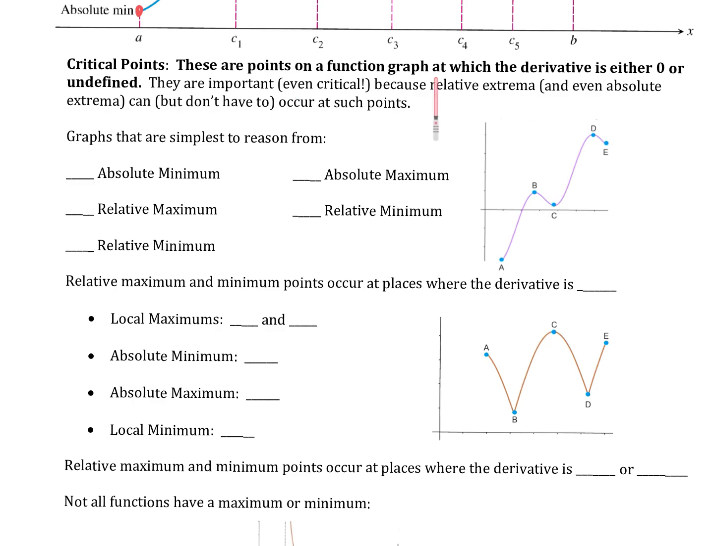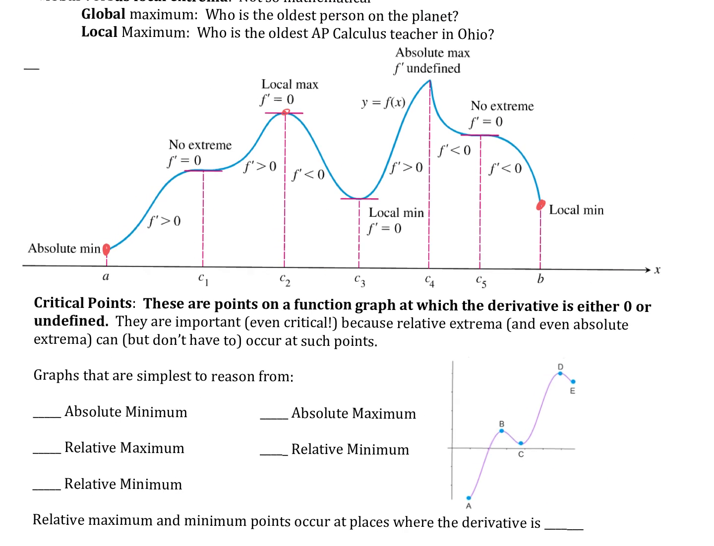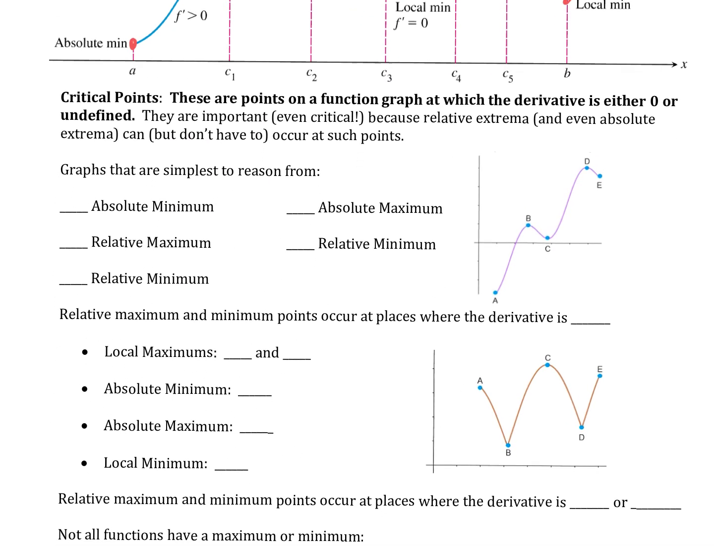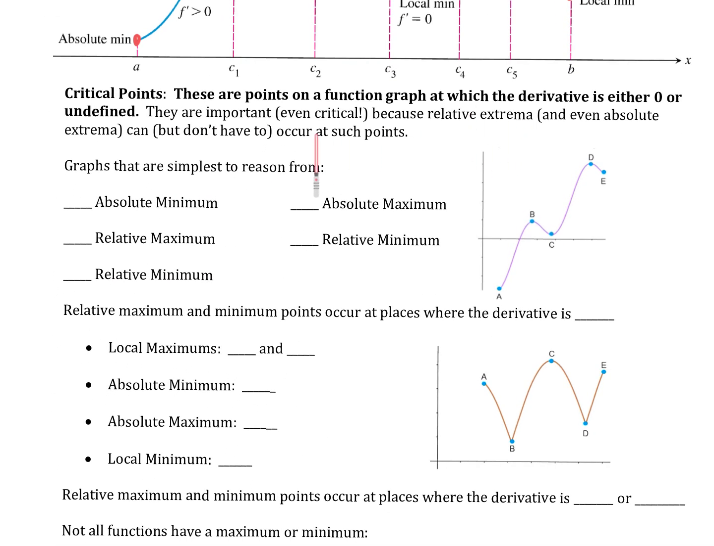So critical points are where that derivative is either 0 or undefined. Just like we were saying in this picture, this is going to be a critical point. This is also going to be a critical point. My derivative is 0. This is a critical point. It's undefined. And what happens at these critical points? These are maybe where we can have maxes or mins. So they're important, even critical, because relative extrema and even absolute extrema can, but don't have to, occur at those points. Okay, so let's just label some things over here.